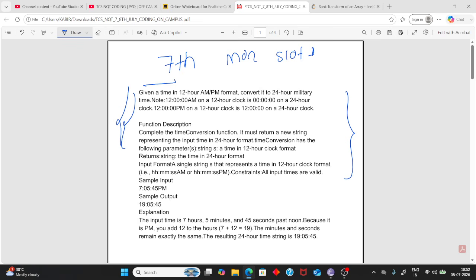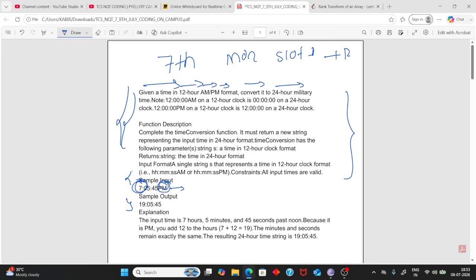What you have been given is 12-hour format, AM and PM format. You need to convert it into 24-hour format. So that is the question. Easy, to be honest. You can see the sample input and output like this. For PM, it means 7 plus 12, you need to add it. If AM, you don't need to add anything. If PM, then you just need to add 12.